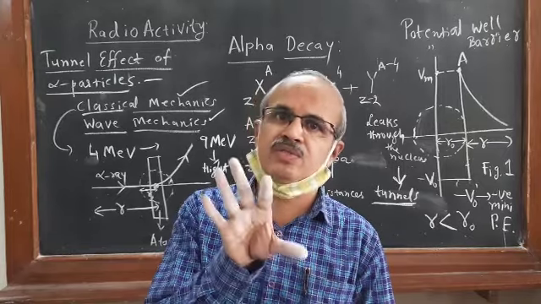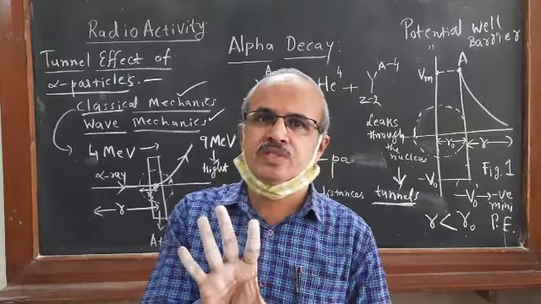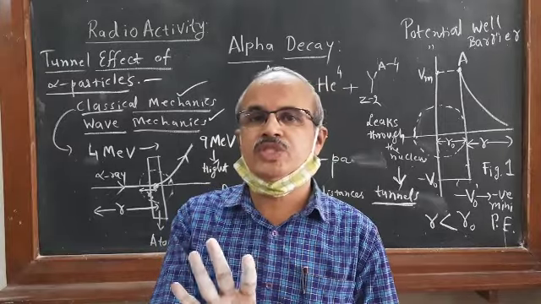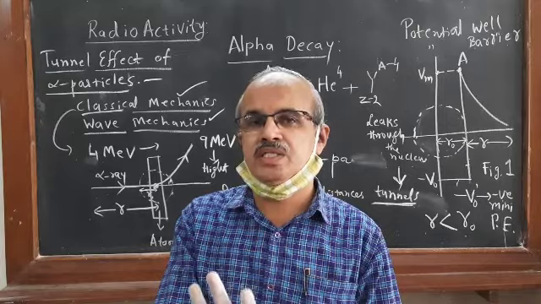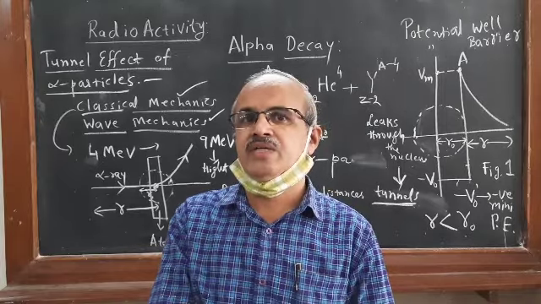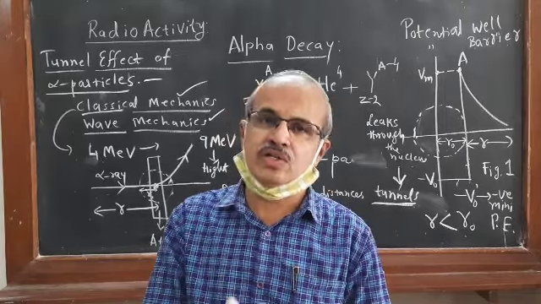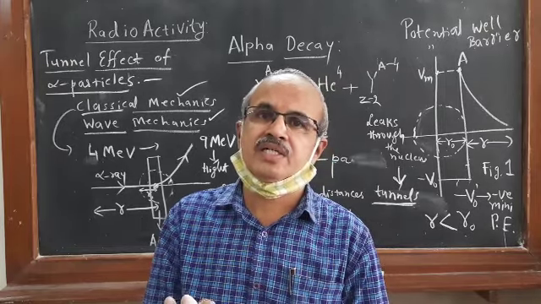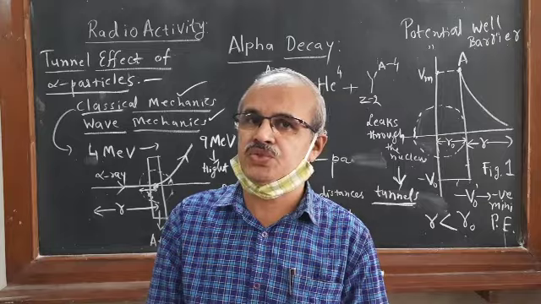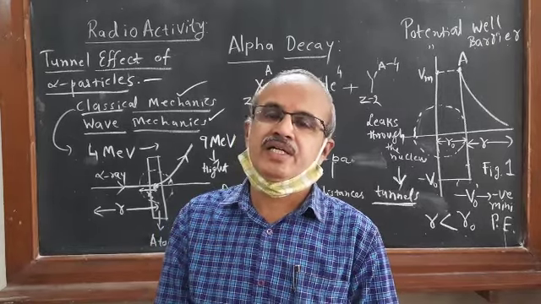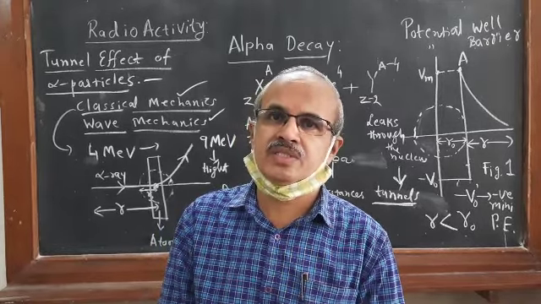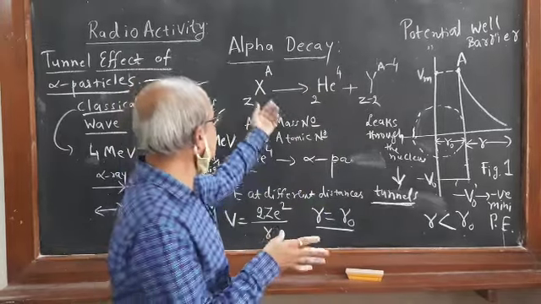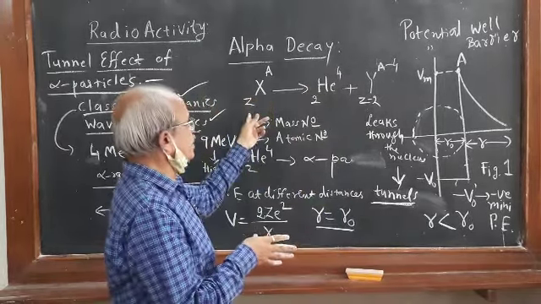Earlier I had given a small introduction on why this radioactive process takes place in unstable nuclei, what the parent nucleus is, and what the daughter nucleus is. Then we understood the alpha decay process taking an example, element X with A and Z, which I explained to you.